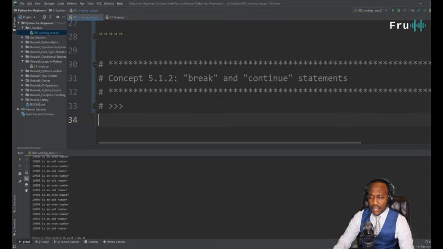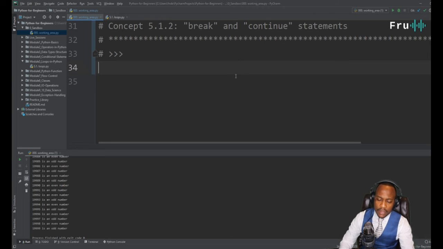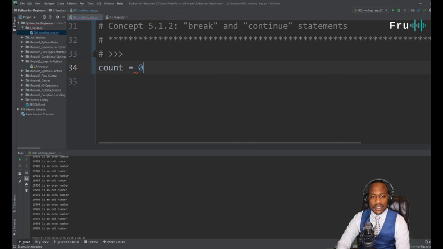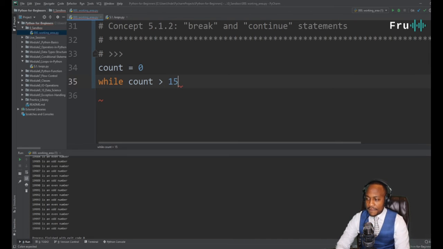would tell us. And the example that we're going to use for this would be, again, going through the scenario of being able to print. All right, well, let's just implement a new one here. Let's just say count. All right, we want to start again with count equals 0. All right, and we're going to do a very simple while loop here, right? So while count is, say, greater than 15 as an example,